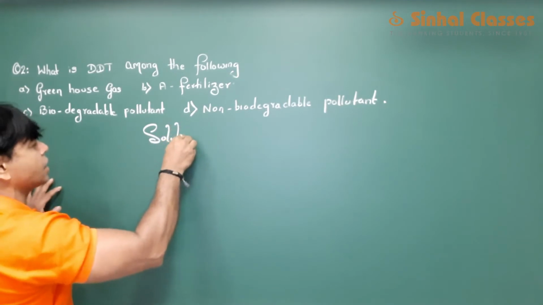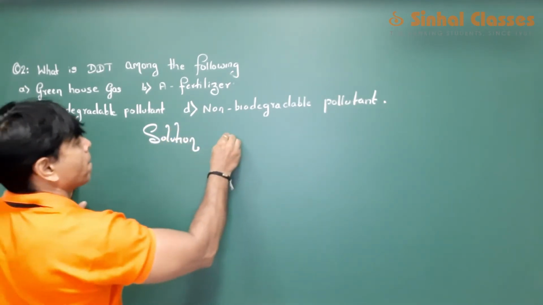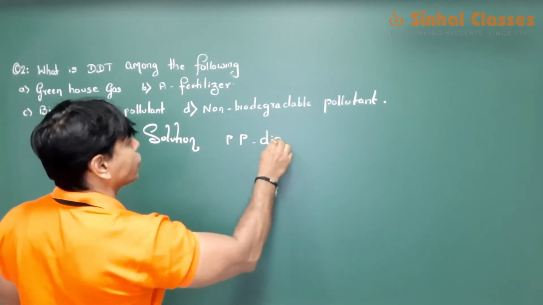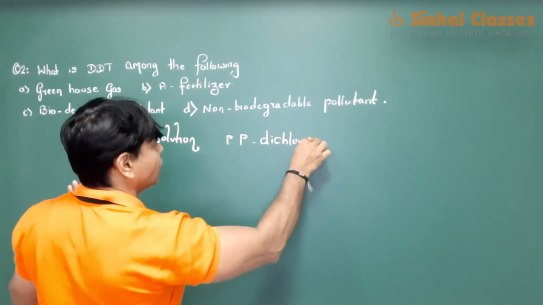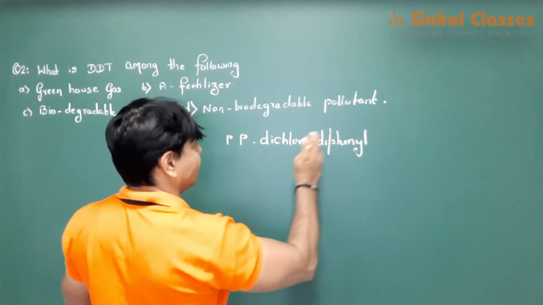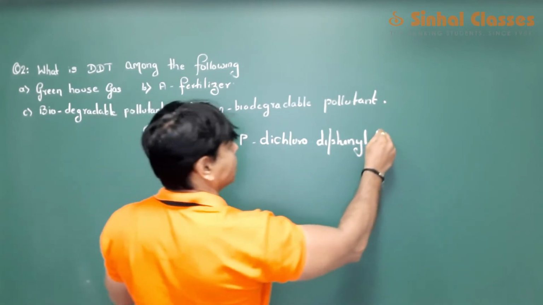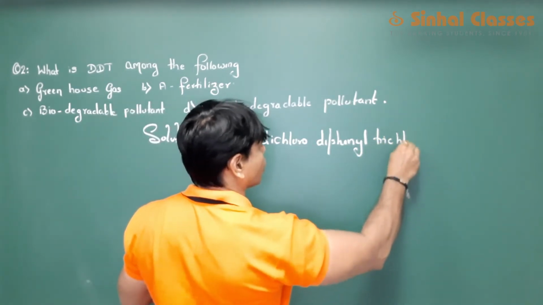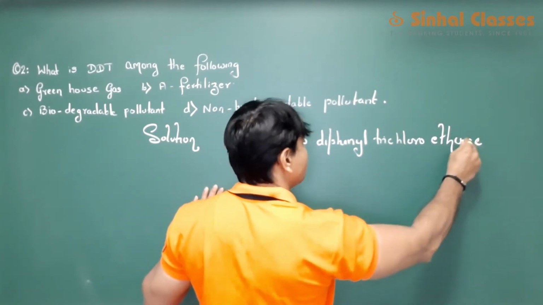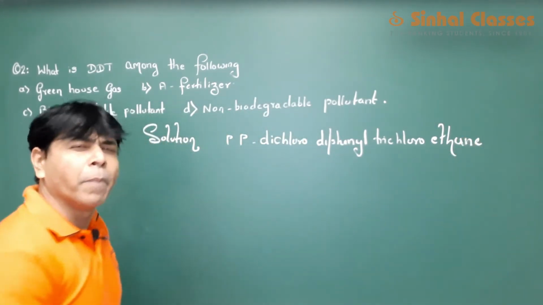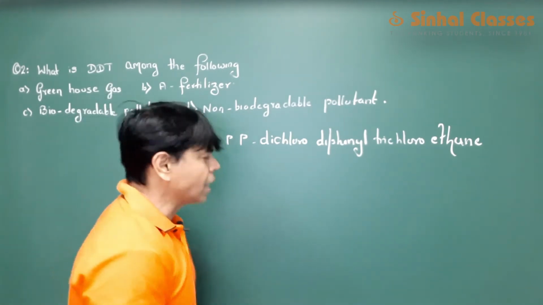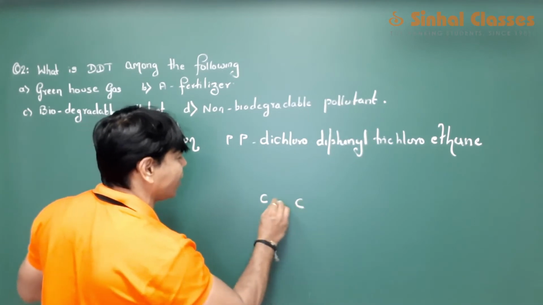DDT is nothing else but para dichloro diphenyl trichloroethane is the name of DDT. Para dichloro diphenyl trichloroethane.